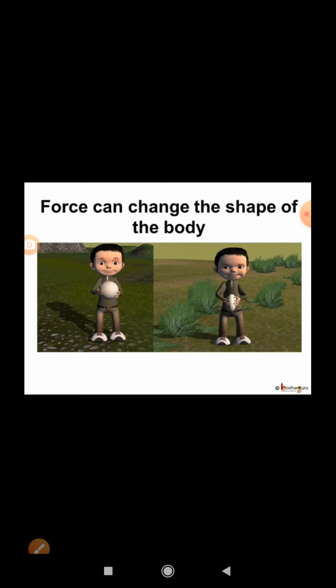Force can also change the shape of an object. Like when we apply force on a soft ball as given in the diagram, it can change the shape of the ball. So force can do multiple things. It can move an object, slow it down, stop it completely, change the direction of a moving object, or change the shape of an object.